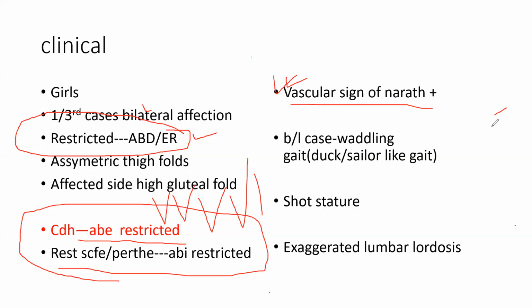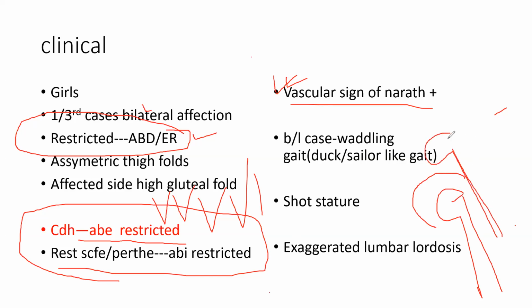Then while walking, both hips get dislocated posteriorly. There is no head in the acetabulum. So the walking would be like a sailor's gait or duck gait. Why is there short stature? See, this is your acetabulum, where normally the head sits. This is your distance. Now the head gets dislocated upward, so the distance is this one. Obviously the height decreases, and there looks like a short stature. Then exaggerated lumbar lordosis.